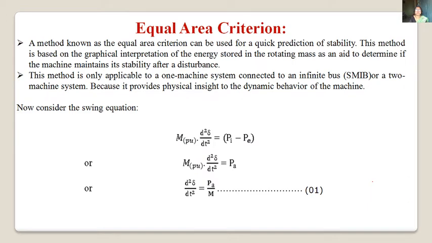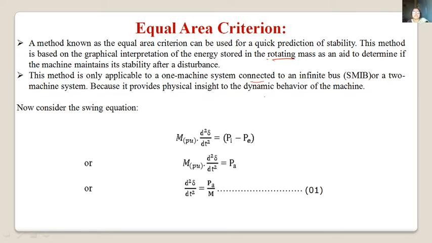For a multi machine system, a general criterion is not available for finding the transient stability of a system. So for a single machine infinite bus system, the equal area criteria is the method applicable to find the transient stability. This method is based on graphical interpretation of the energy stored in the rotating mass, to determine if the machine maintains its stability after a disturbance. This method is applicable only to one machine connected to the infinite bus or a two machine system, because it provides physical insight into the dynamic behavior of the system.